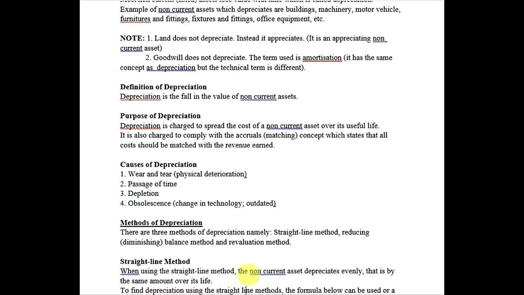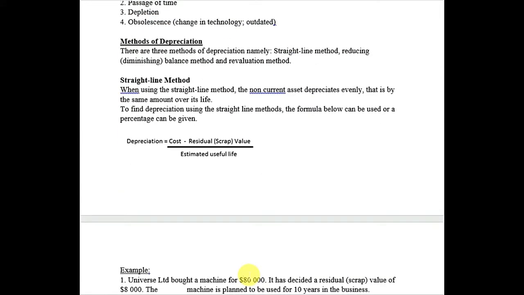There are so many methods of depreciation, but in our CAIE accounting syllabus 7707, we have only three methods which we will be covering in this video. First, the straight line method. When using the straight line method, the non-current asset depreciates evenly, that is by the same amount over its life. To find the depreciation, we use this formula: cost minus residual value.